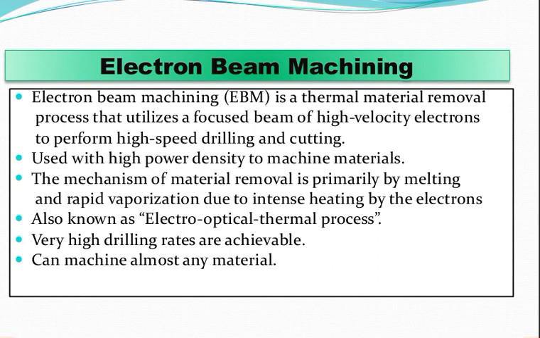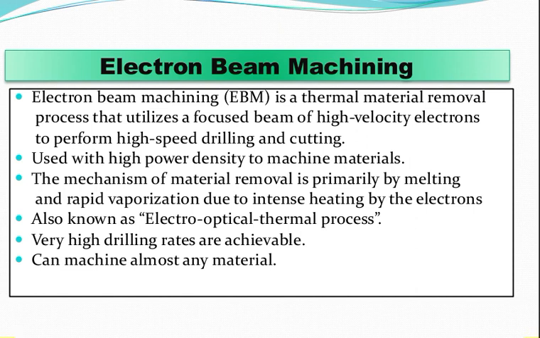So we are having a look at the introduction of electron beam machining. Basically, electron beam machining is a thermal process. Here, a stream of high-speed electrons impinges on the work surface, whereby the kinetic energy transferred to the work material produces intense heating.